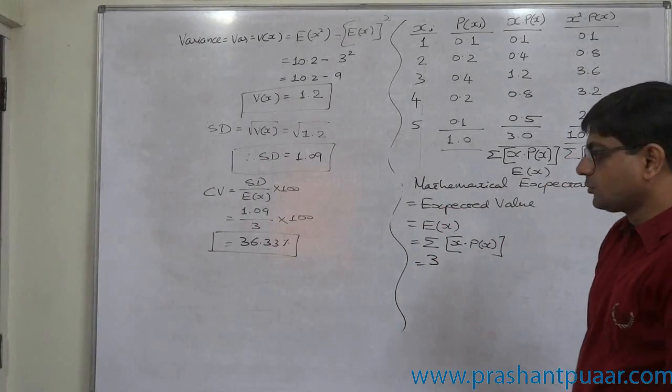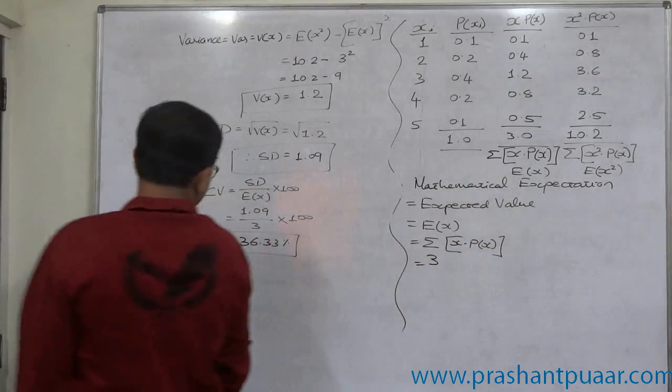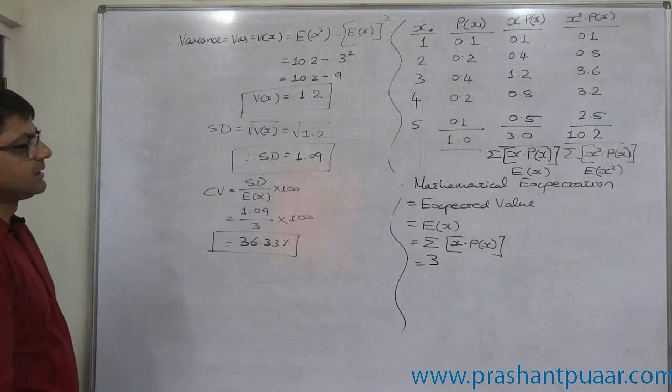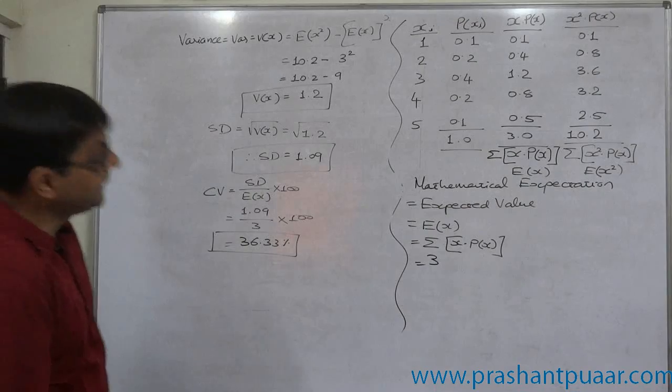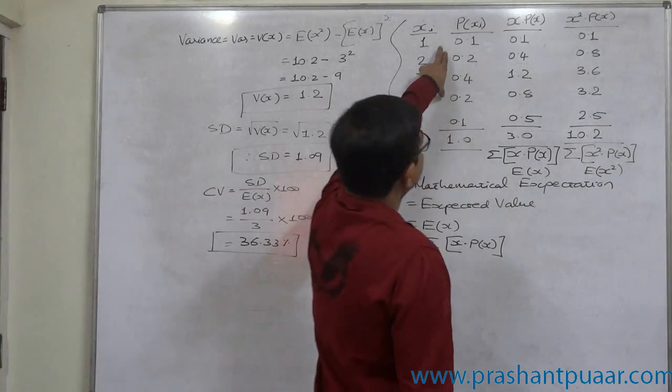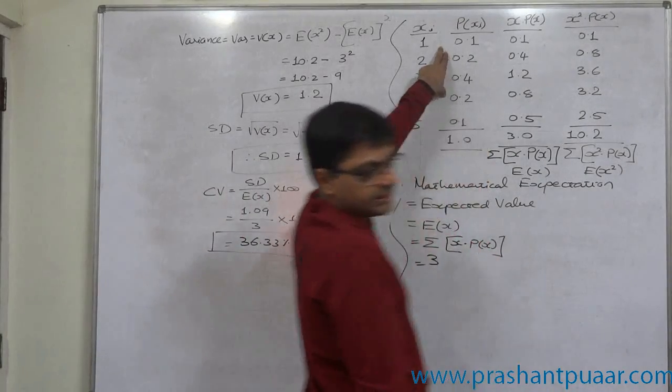So this is how to calculate expected value, variance, standard deviation and CV in case of a discrete probability distribution.